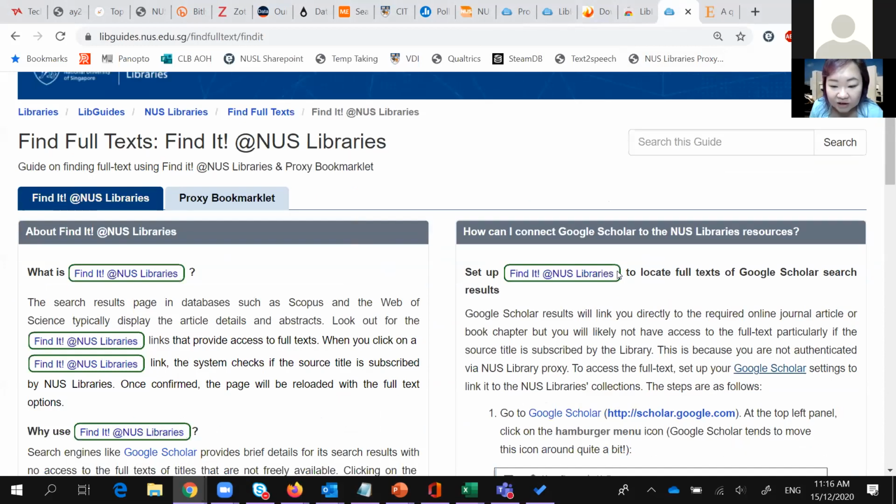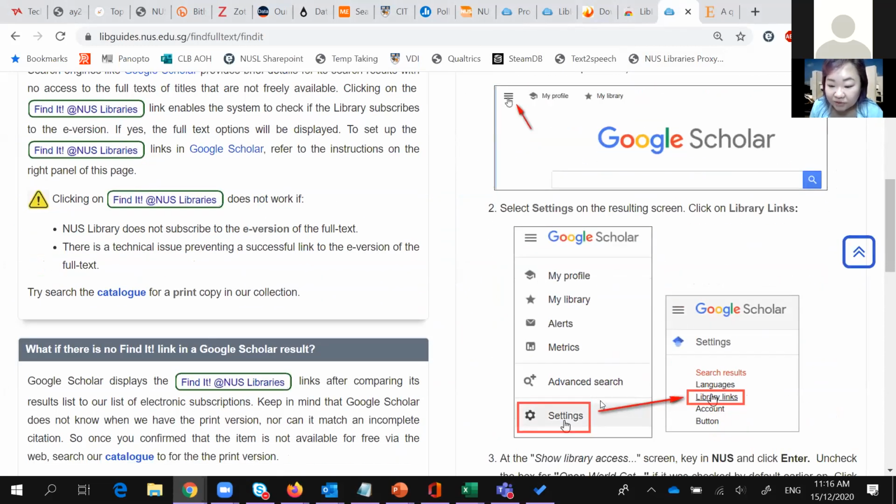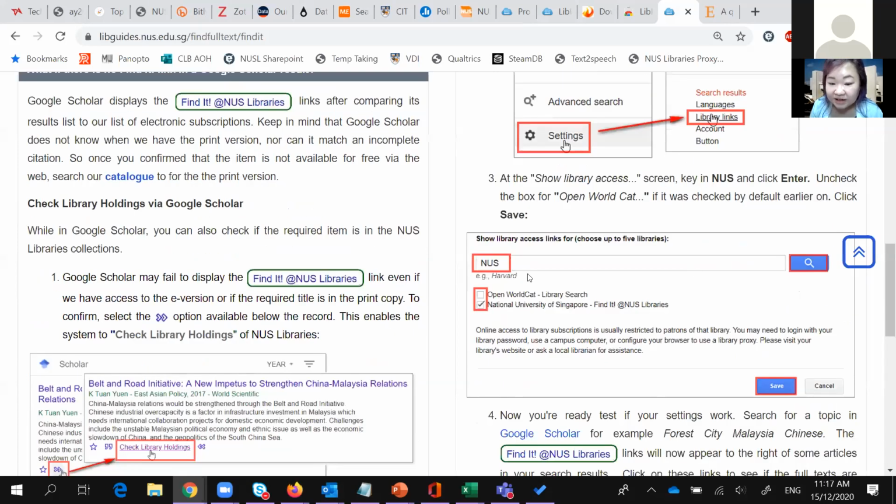In Google Scholar, you can go to the settings, but you have to make sure that you're logged in because otherwise the settings don't get saved. So you log into your Google Scholar, and then in the hamburger menu, you check for settings, look at library links, and search for NUS. Make sure you select it. Usually by default, WorldCat is the only library link available. So you just make sure that this one is selected.